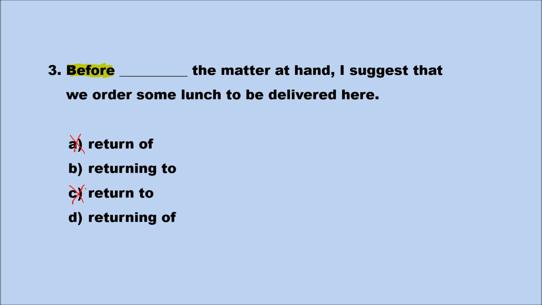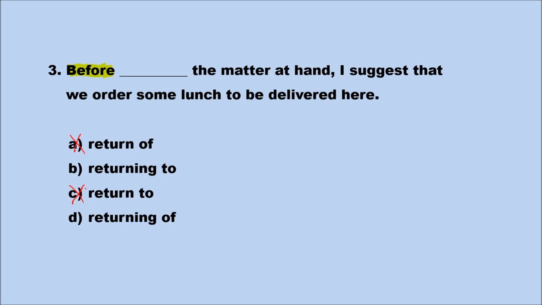Both A and C have verb 1 form, or the present simple form of the verb. You cannot use it without a subject. If you had she or he or they, some kind of subject, then you may be able to use a verb 1 form. However, there is no subject. We have only before and then the blank. We are therefore looking for a gerund.